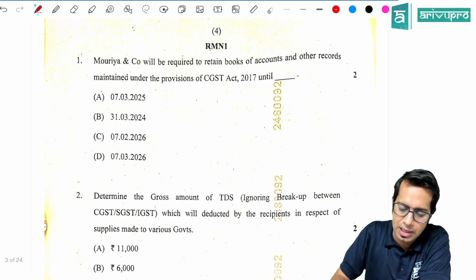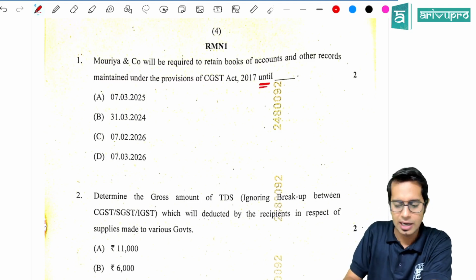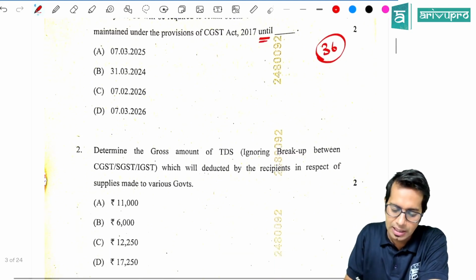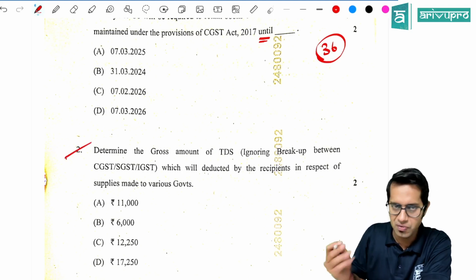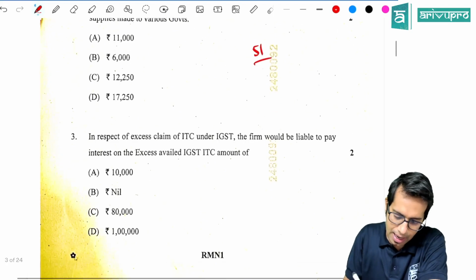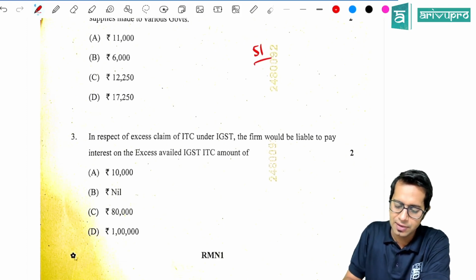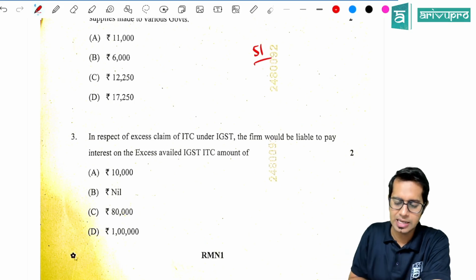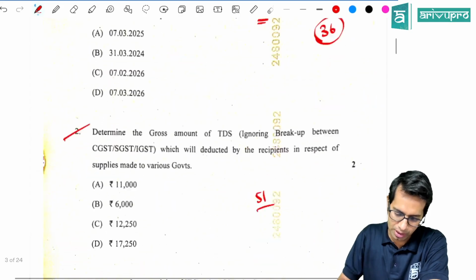Moria and company will be required to retain the books of accounts and other records till what date? As I told you, section 36 is an important section. They have asked a question on section 36. Determine the gross amount of TDS which is required to be deducted. No problem, very easy. This is with respect to your section 51. And in respect of excess claim of ITC under IGST, the firm would be liable to pay interest. How much interest are they required to pay for excess claim of input tax credit? Okay, let us read this point.